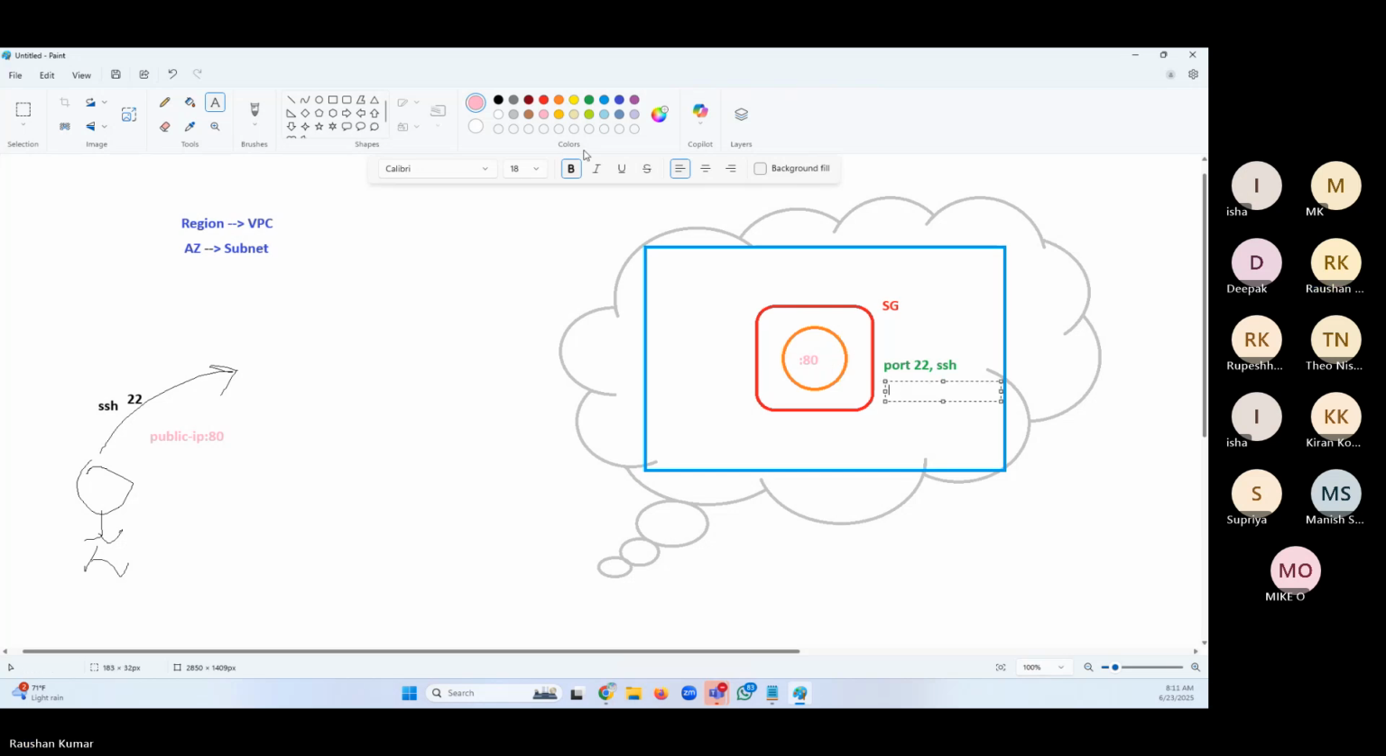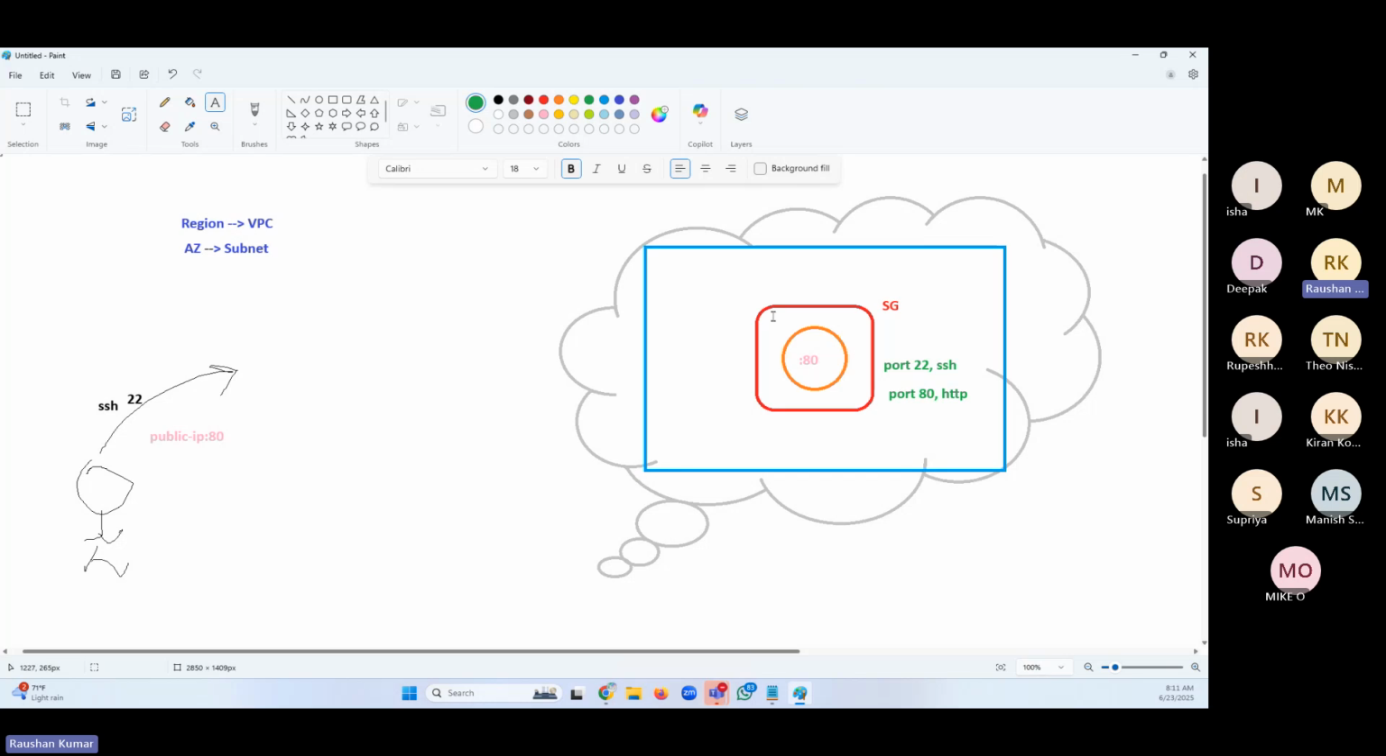Yes or no? Without the security group allowing it, can my request reach the server? No, it's a bodyguard. It will stop you: no, you're not allowed, you are not authenticated. Stop. So if you don't allow it, your request will not reach the server. You will not get the expected page.